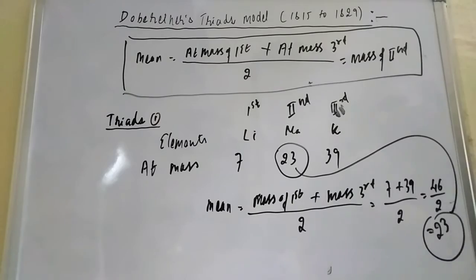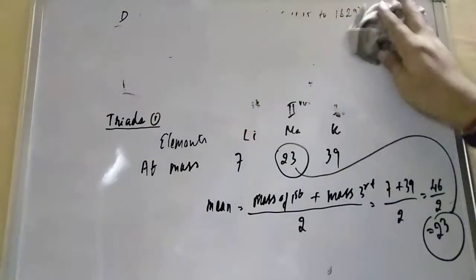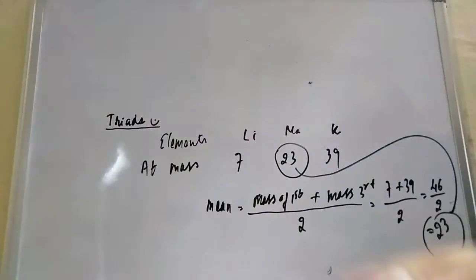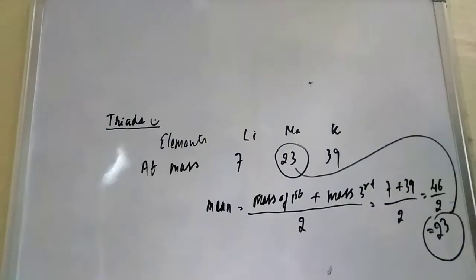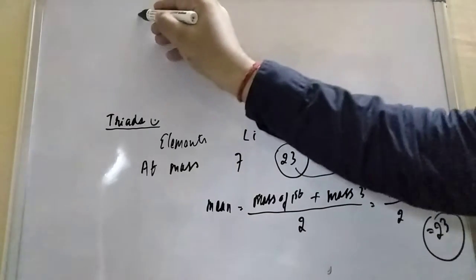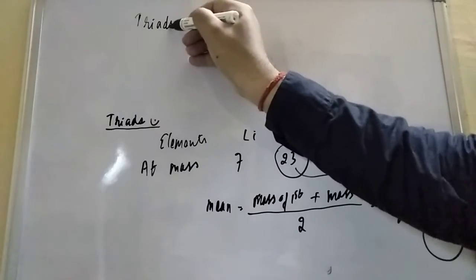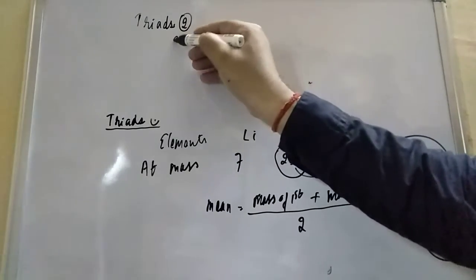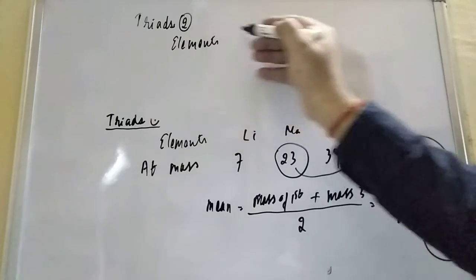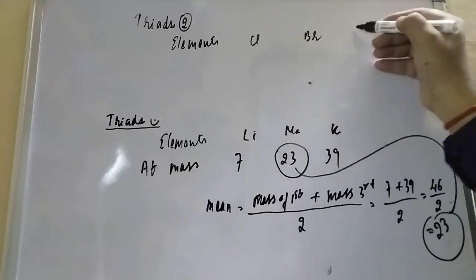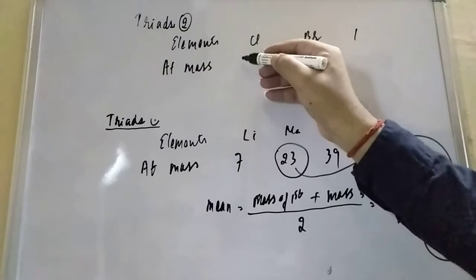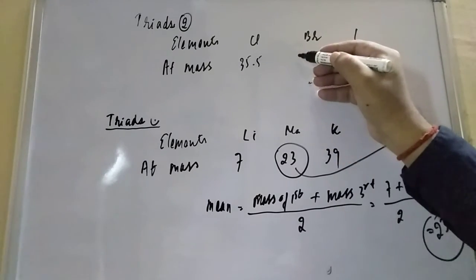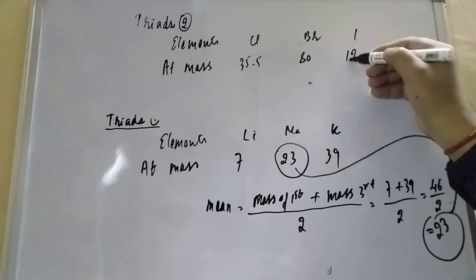Now let us move and see triad number 2. Here I am erasing, student, to explain the other triads. In triad number 2, he gave chlorine, bromine, and iodine. So firstly, take the elements: chlorine, bromine, and iodine. If you talk about atomic mass, the atomic mass of chlorine is 35.5, bromine is 80, and iodine is 127.